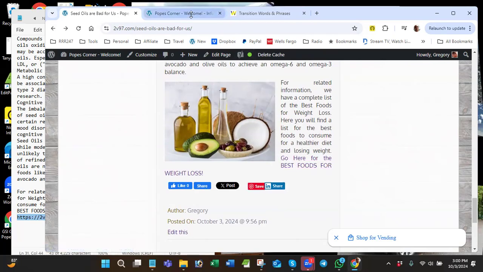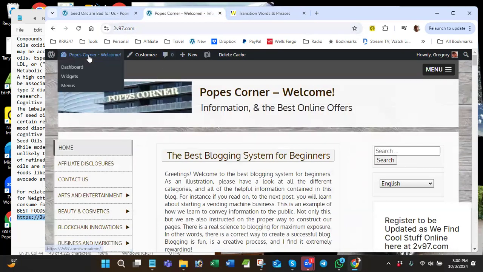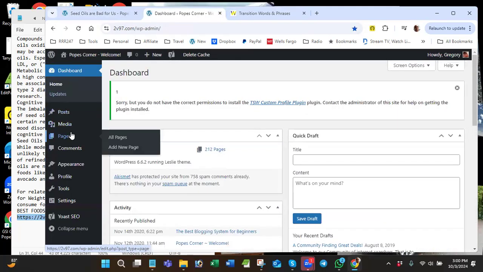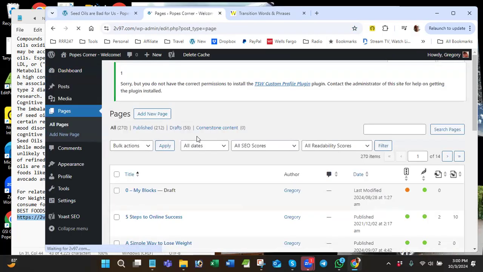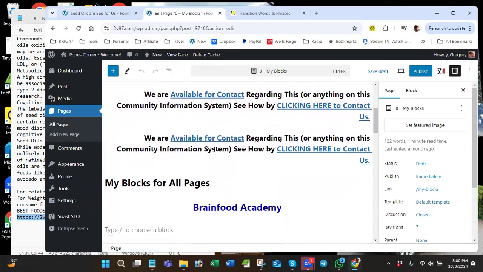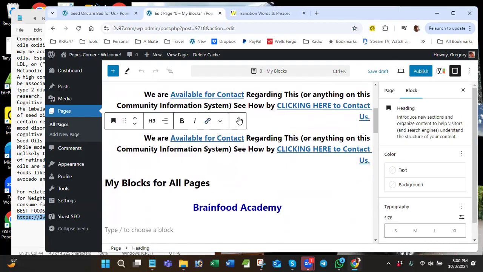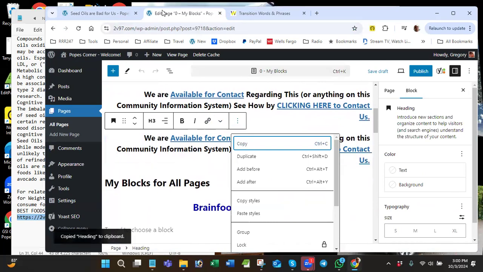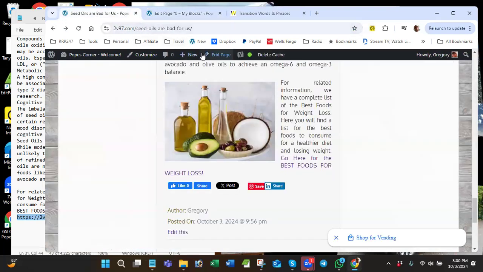I forgot something. So let me show you how I do this. We always have on offer pages, not on category pages, a little thing that says we are available for contact. So I have this one, and I know I've showed this before, this one little page in draft where I reuse blocks, so any blocks that I don't want to keep making over and over. They're always going to be the same, like this one. I click in there and then I click the 3 dots and I click on copy. And then I go back to my page and I click on edit.